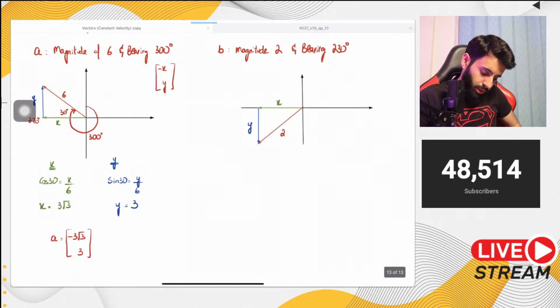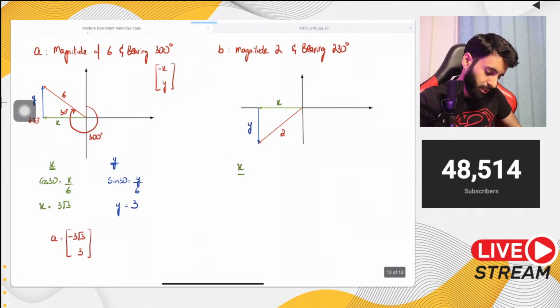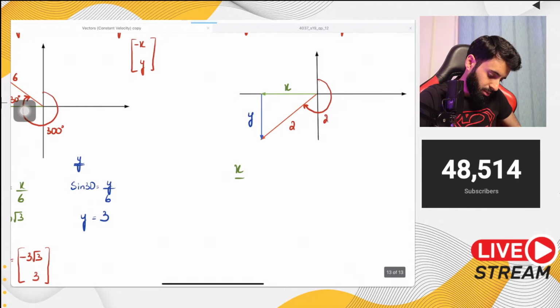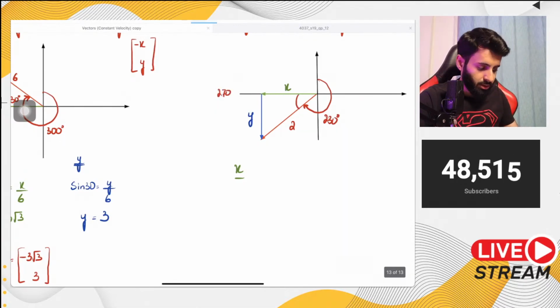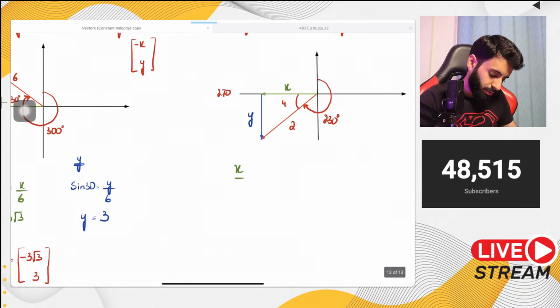So the x component here is also the adjacent. Now first of all, let's find out this angle. Now because this is 230 degrees and this is 270, what is this angle going to be? This angle is going to be 270 minus 230, so that's equal to 40 degrees.